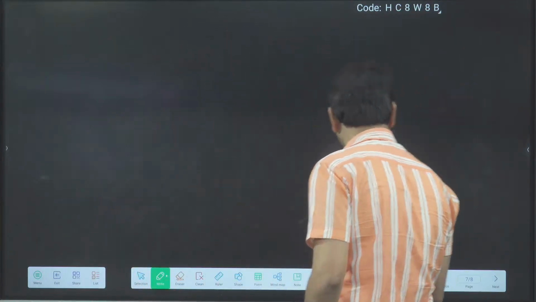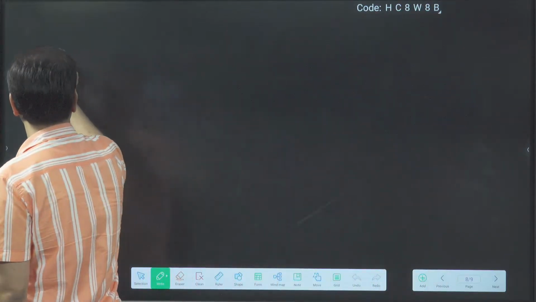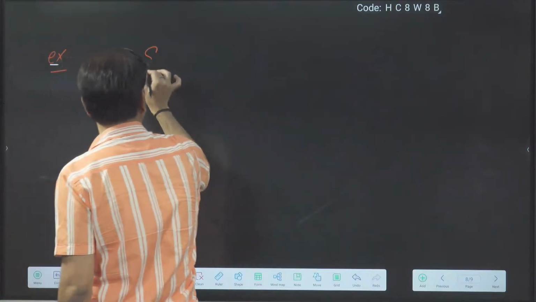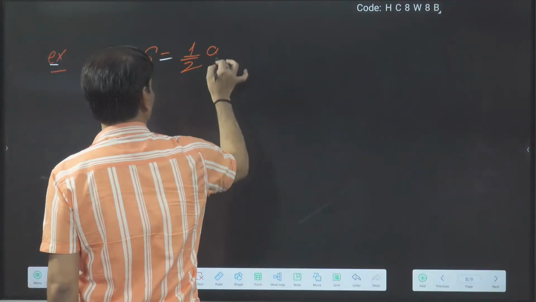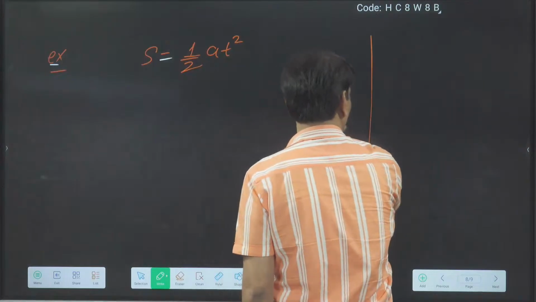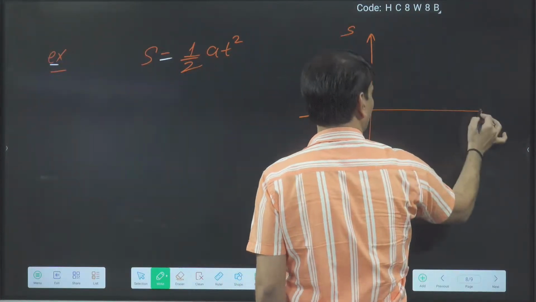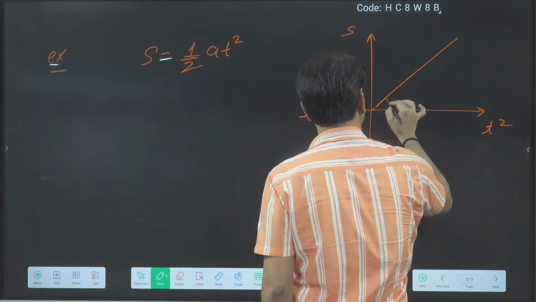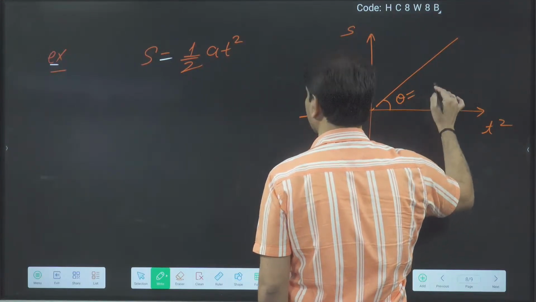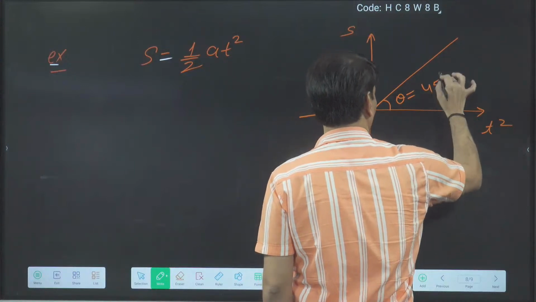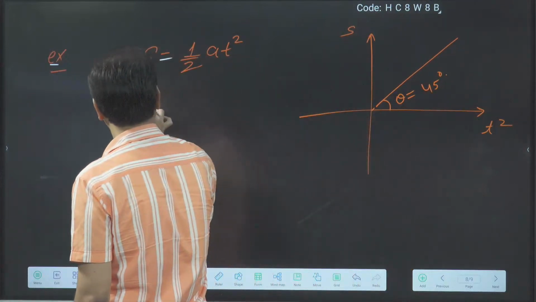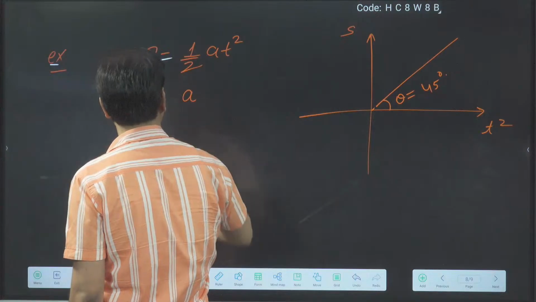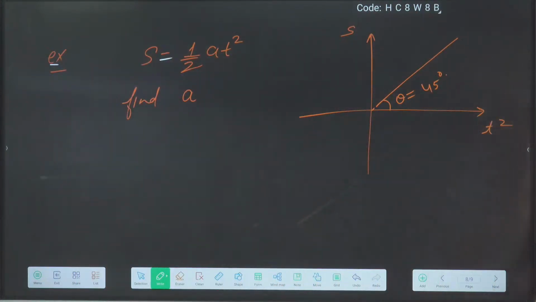Okay, one more. So here I gave the s, and s is equal to half a t square, that relation.